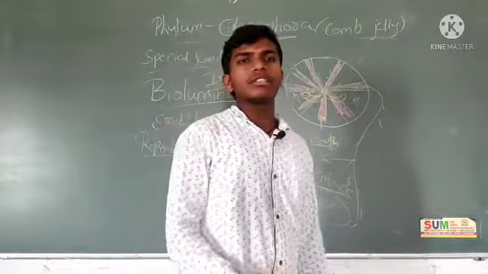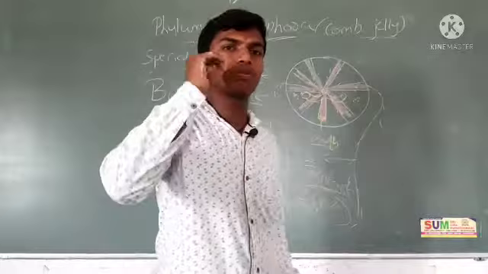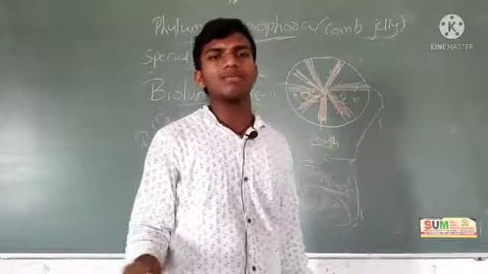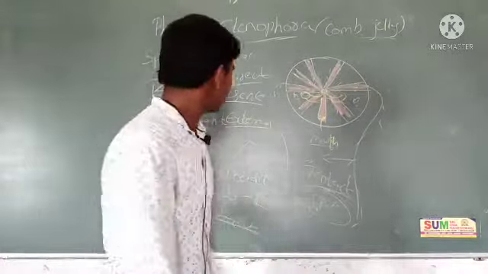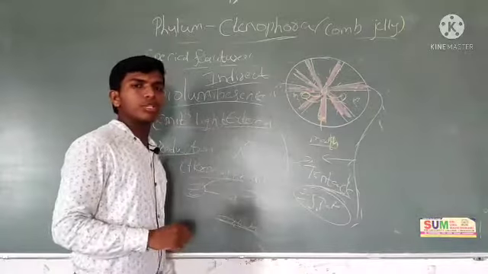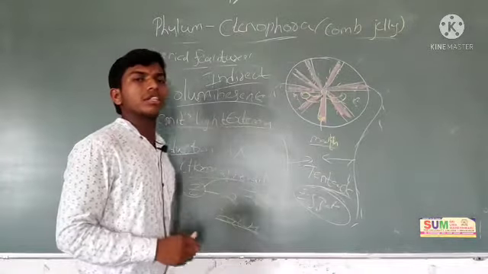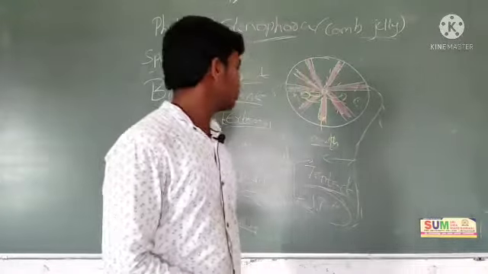Indirect development means larva is present. If the larva stage is present in any organism, it's called indirect. If the larva is not present, after the zygote directly a new individual forms. That's direct development. Okay, this is reproduction.